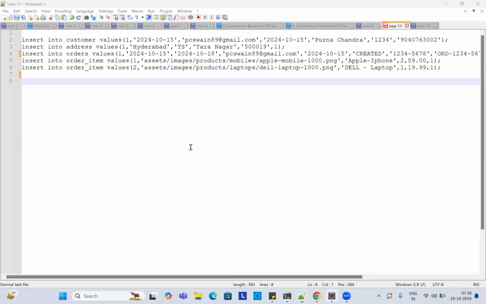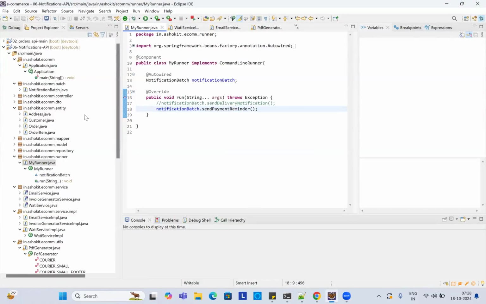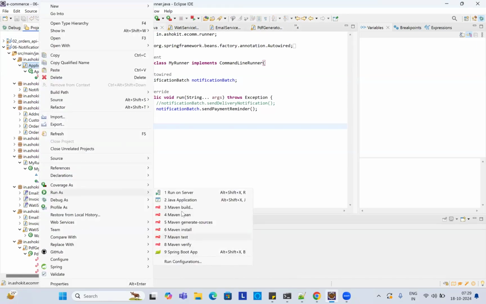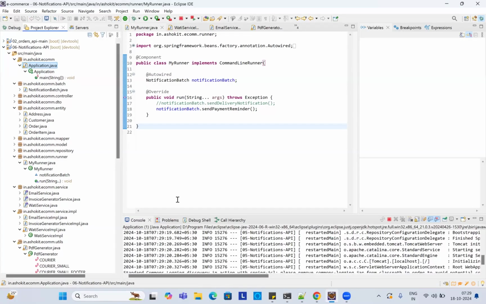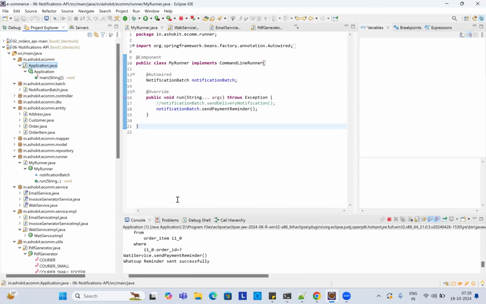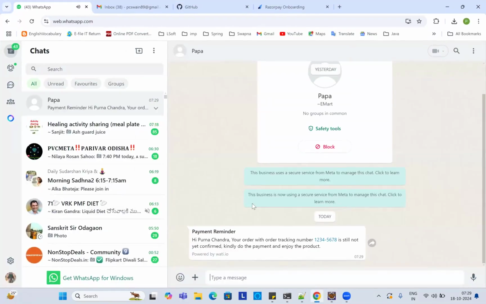And first let me run the code, how it is working. So to run, I used command line runner. This is the first time running, send payment reminder, that one. Yeah, so it's coming like this.